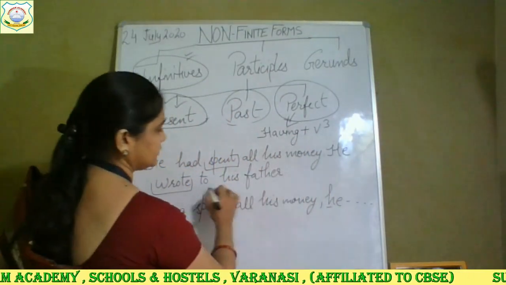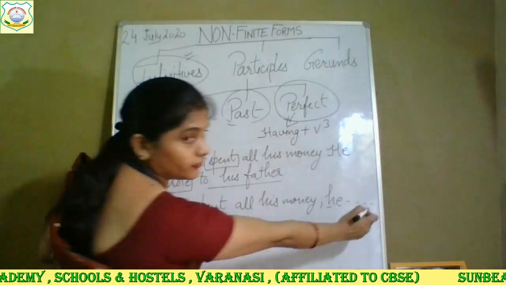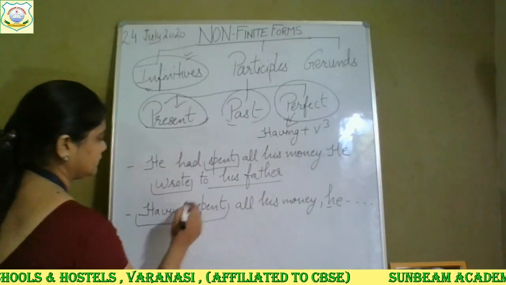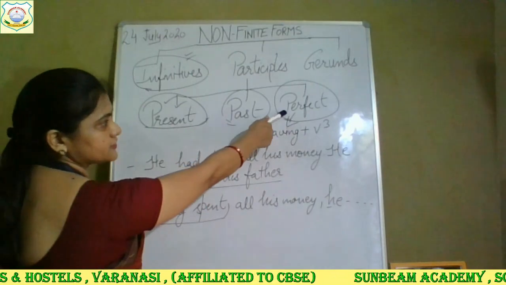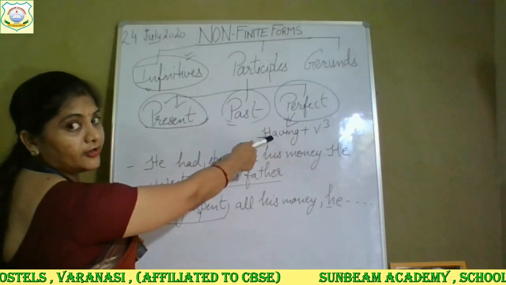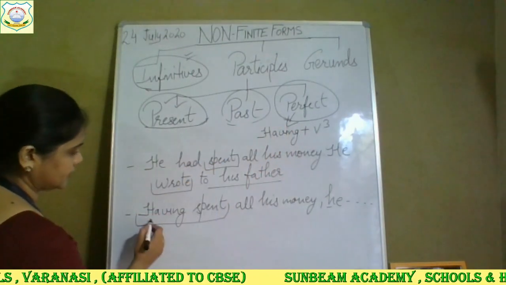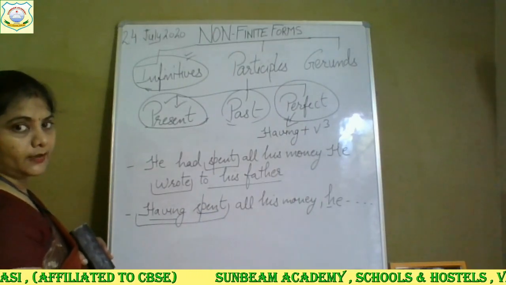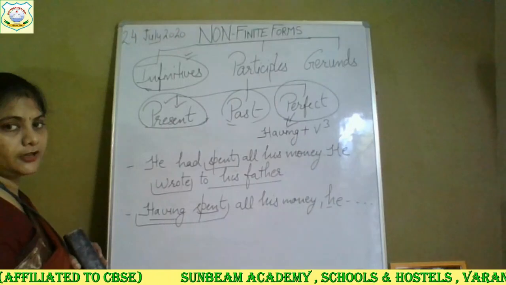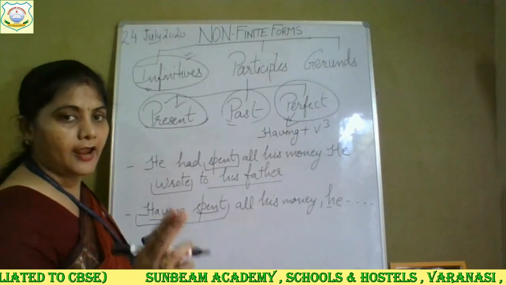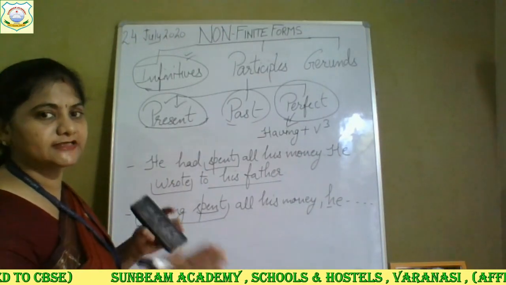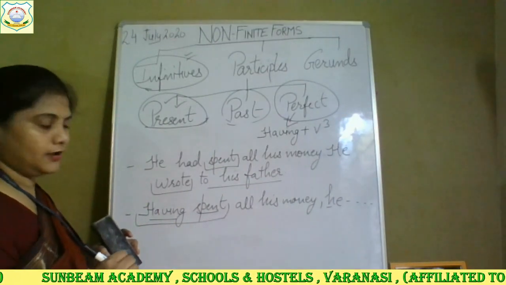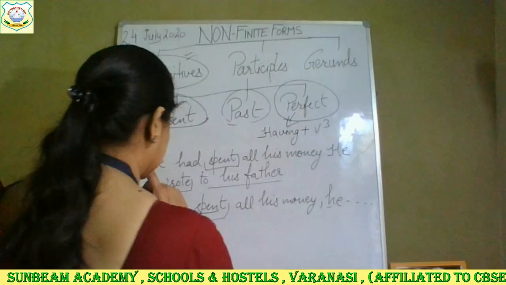This full sentence we will be writing here also. And this having spent is your perfect participle. In perfect participle, having and third form of the verb are used. And when do we use perfect participle? When two actions are there and one action has already completed and second action starts. Okay, so this is your perfect participle.